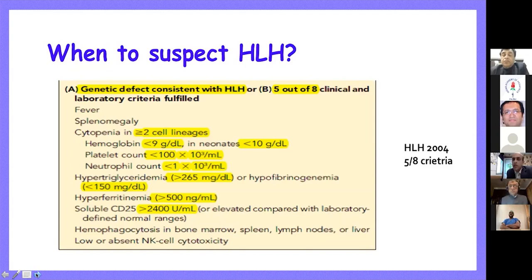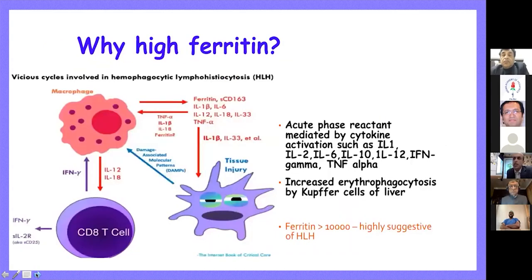Now, if you satisfy 5 out of 8 criteria, we say that the patient has HLH. Now, why do you see this high serum ferritin in these patients? So serum ferritin is an acute phase reactant which is mediated by many cytokines. And all these cytokines are released at very high levels in these HLH patients.